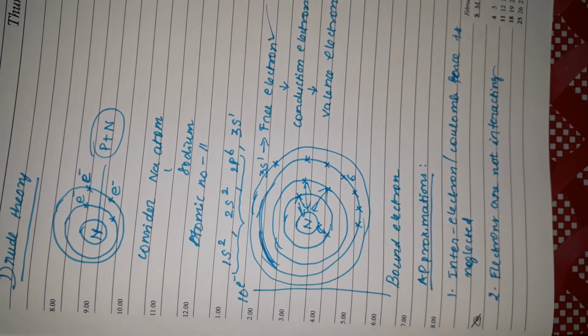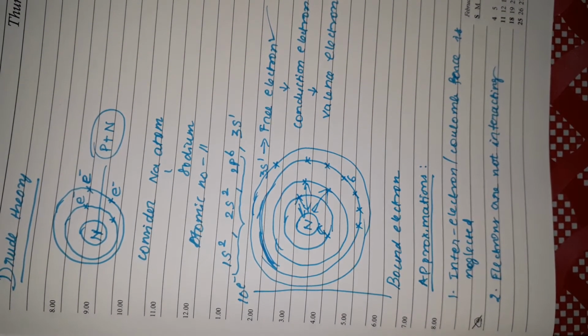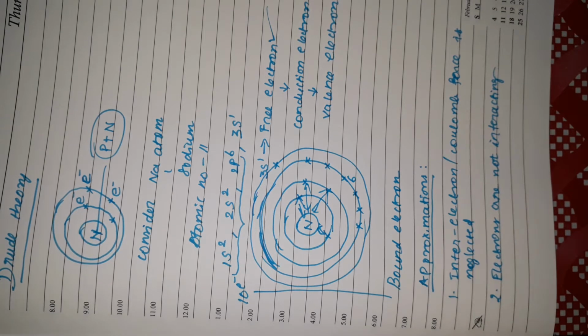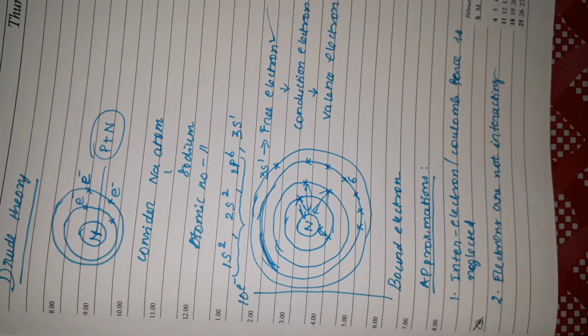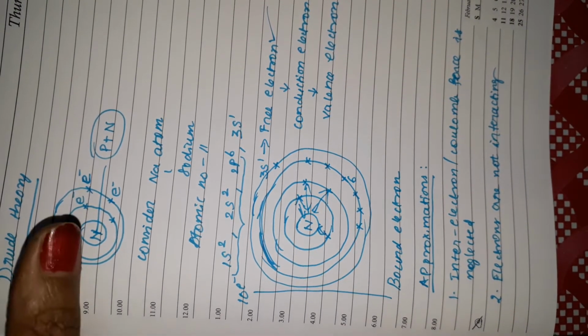So this is your approximation. With these approximations, we also propose certain things which form the basis for your Drude theory. So this is the general discussion. Now we are getting more into your Drude theory.